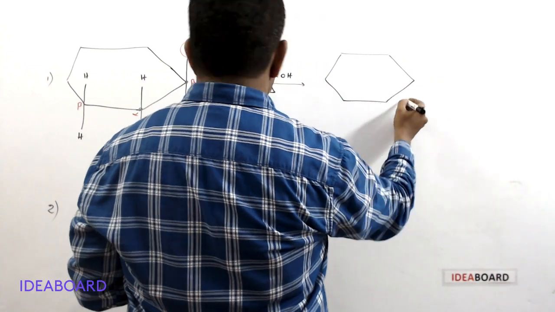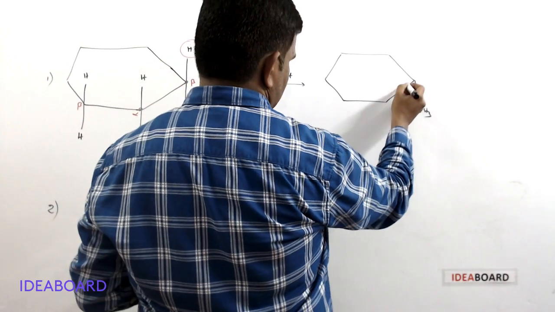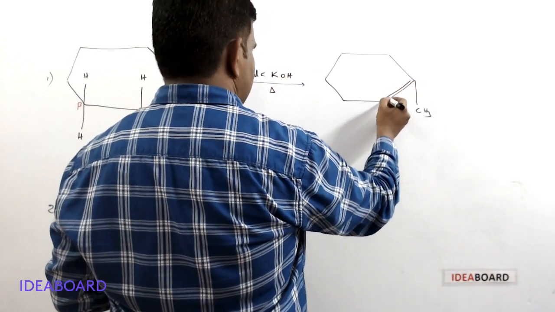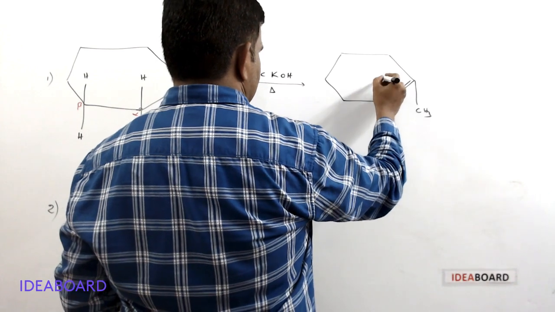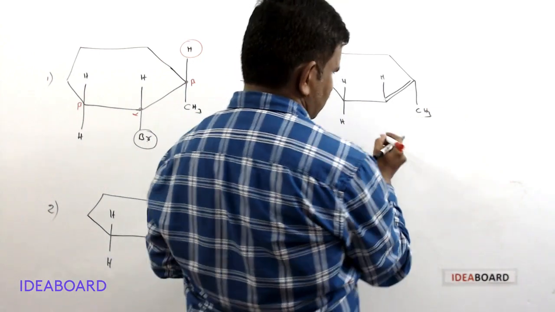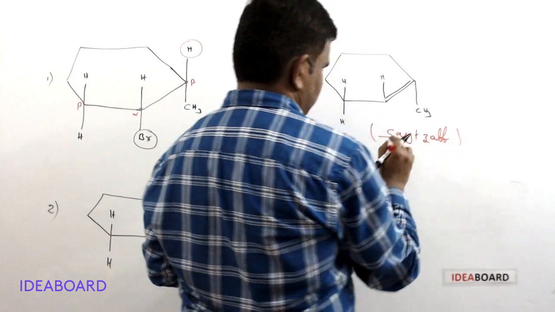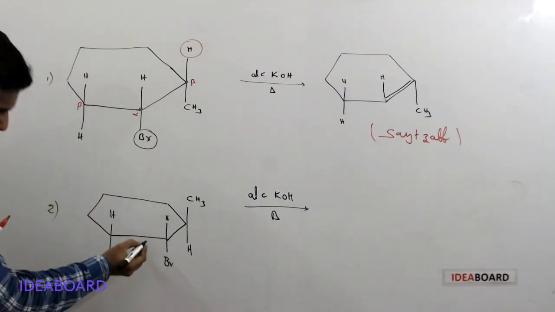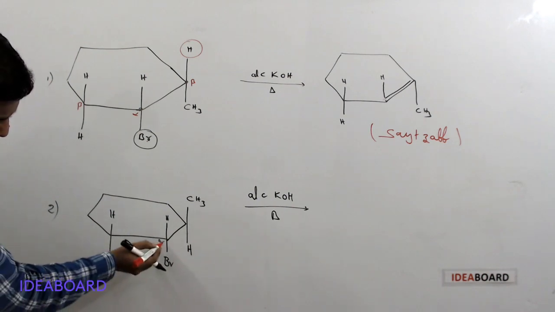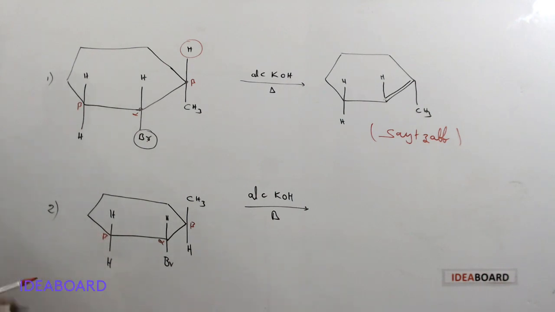Here the methyl group is present, the hydrogen is removed, so you will get a double bond here, and here one more hydrogen is present, and here two hydrogen atoms are present. So this is the product, the Saytzeff elimination product. But here this is the alpha carbon and this is a beta carbon, and this is a beta carbon. What is the difference between these two? First tell me. Have you observed any difference?